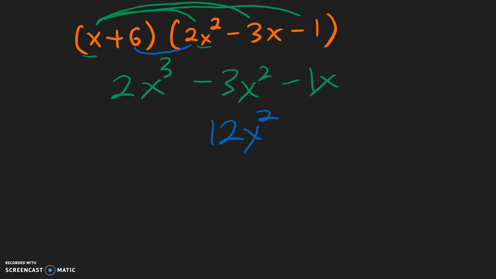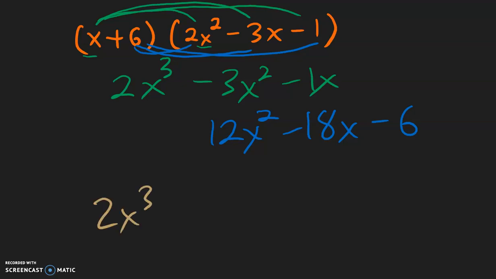And notice how I put the x squared on top of one another. So I am lining up the like terms, which will help us later on when we combine like terms. And then we have 6 times negative 3x, which is negative 18x. And finally, 6 times negative 1, which is negative 6. Now to combine like terms to get our final answer, we have 2x cubed, and then negative 3 plus 12x squared is positive 9x squared, and negative 1 minus 18 is negative 19x, and finally we have the negative 6.